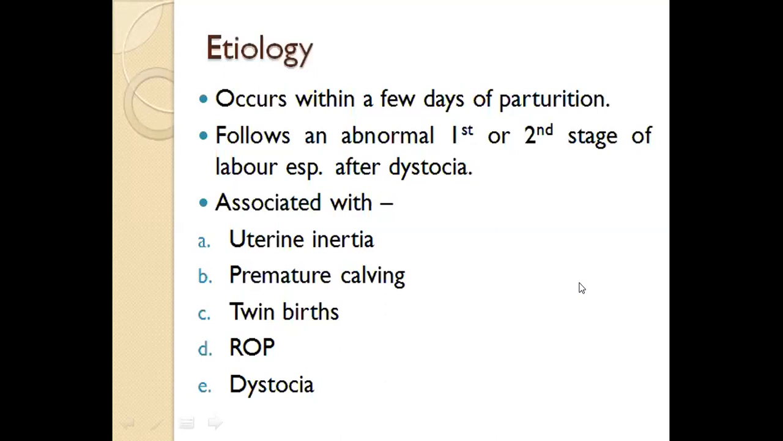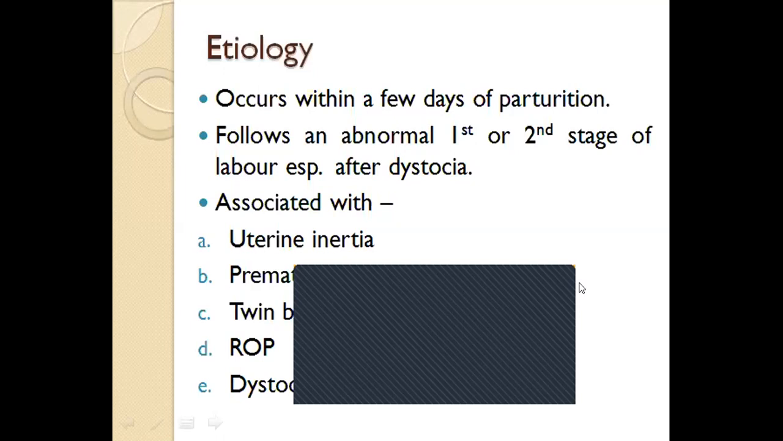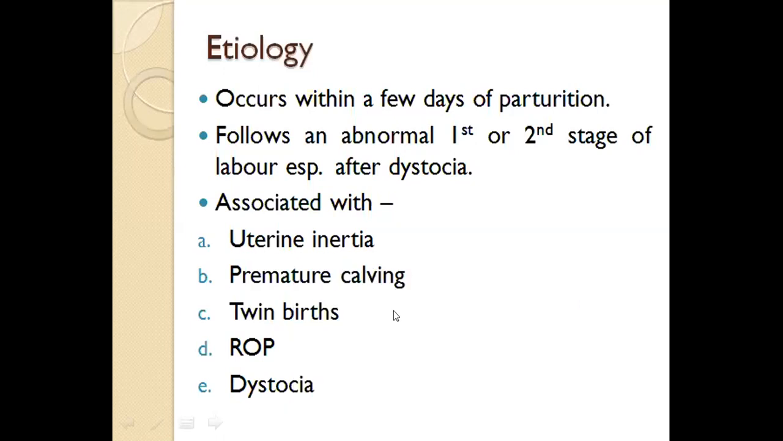Premature calving also can lead to puerperal metritis, or twin births in case of cattle, which is considered abnormal because these are monotocous species. So twin births can also lead to metritis, and ROP, obviously, is one of the major reasons. If ROP is there, maximum chances are that the animal will develop metritis and dystocia.